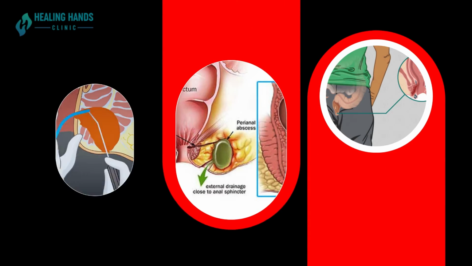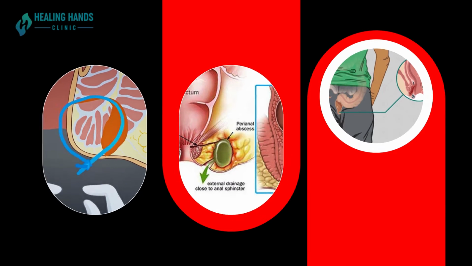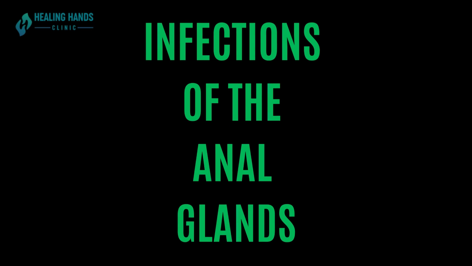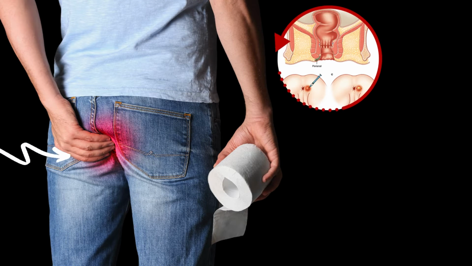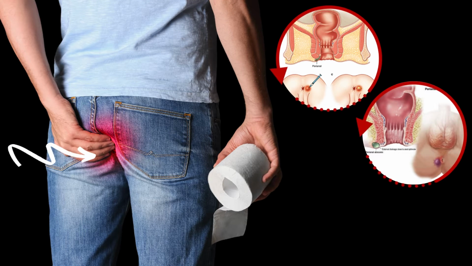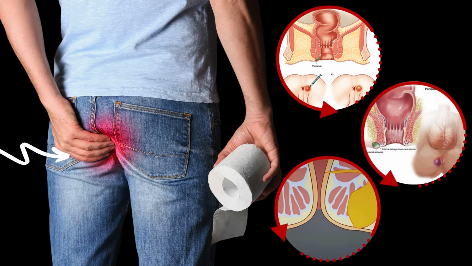Fistulas can develop for various reasons, and the causes may vary depending on the type of fistula. Here are some common causes. Infection. Infections of the anal glands can lead to the formation of abscesses. If these abscesses don't heal properly, they can create abnormal passages, fistulas, between the anal canal and skin.